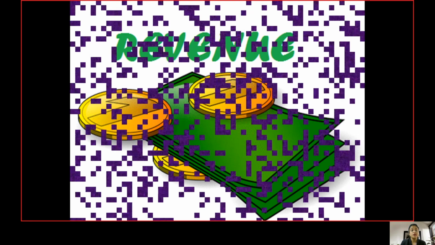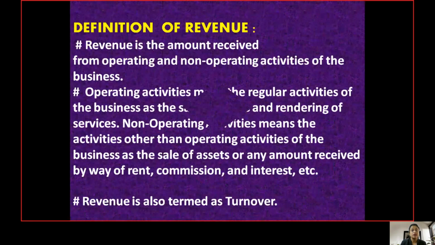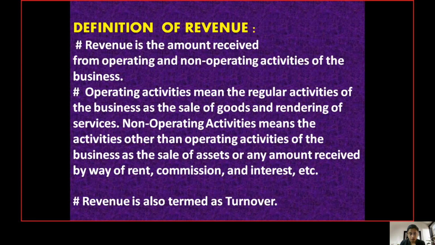What is basically revenue? Revenue is an amount received by a business from its operating and non-operating activities. Operating activities means the regular activities of the business. For example, if I talk about a textile manufacturing company, all the activities related to the manufacturing of the textile, the purchase of raw materials and the entire process up to its production are its operating activities.